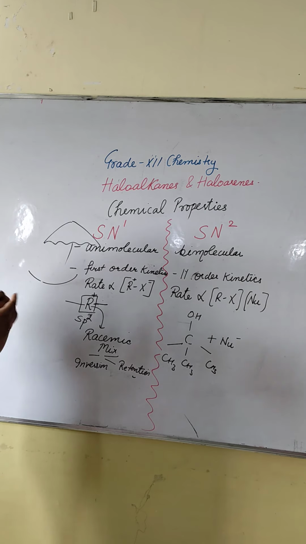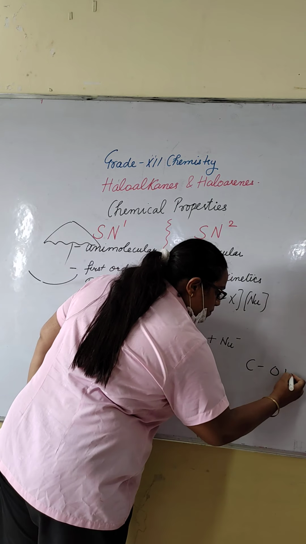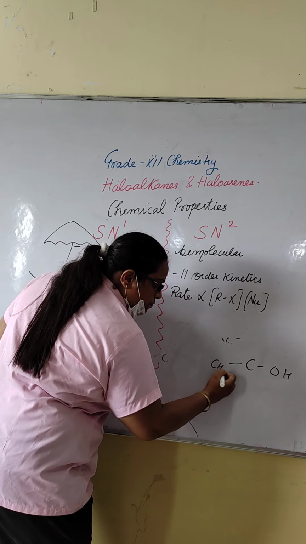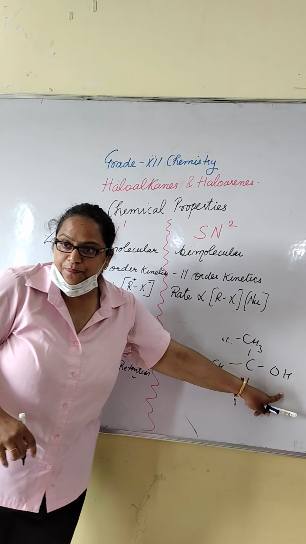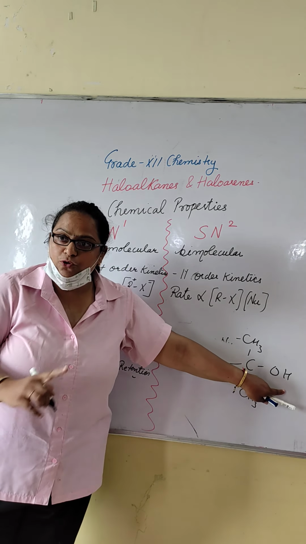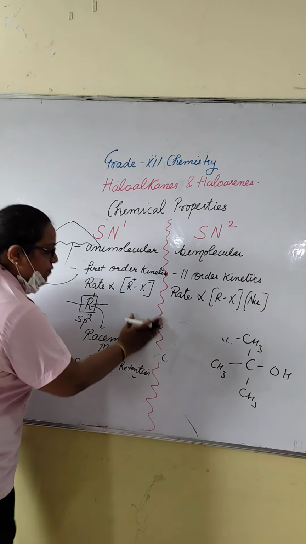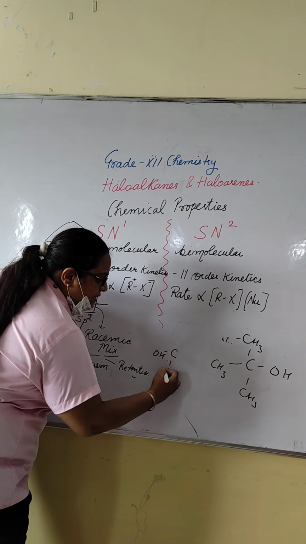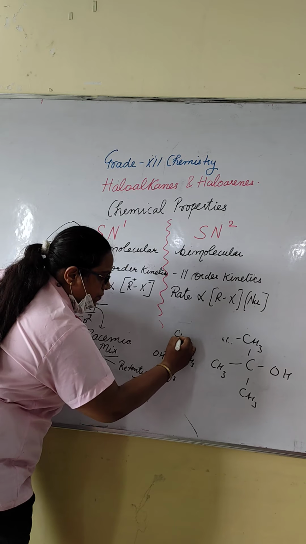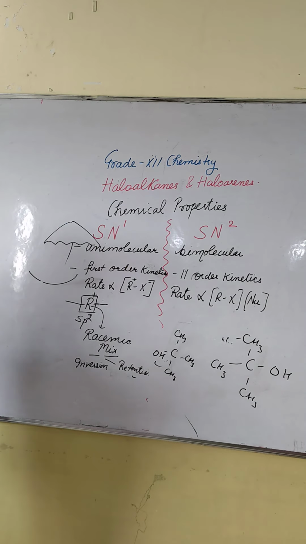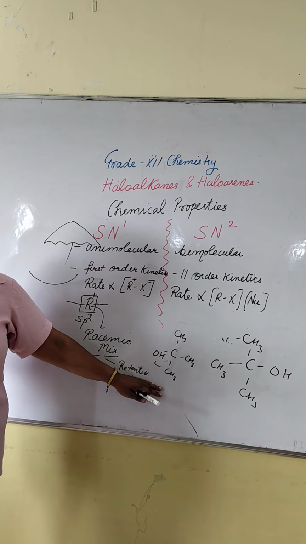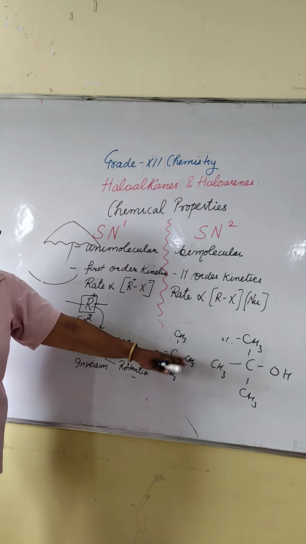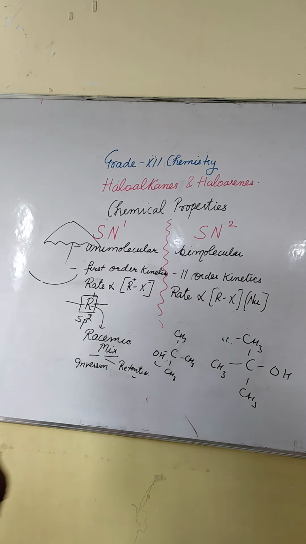See, if we have this, here the OH is present on this side, it will rotate the plane polarized light in one direction, and if the OH is on this side, it will rotate the plane polarized light in a different direction. Which position of O will change? We take this atom above, in place of CH3. Yes, we take OH.